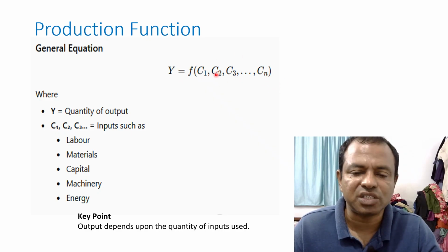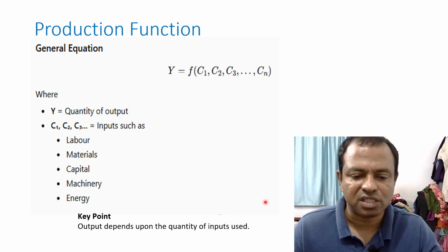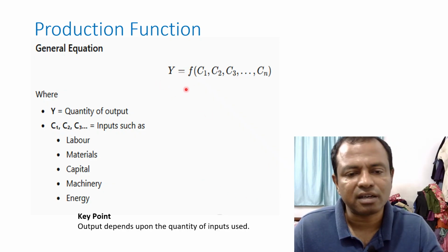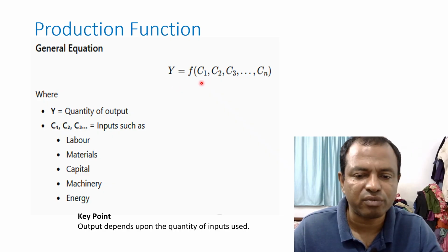When the input changes, the dependent variable, that is output, here y represents output, output changes. So that is the meaning of production function. Output is a function of input.